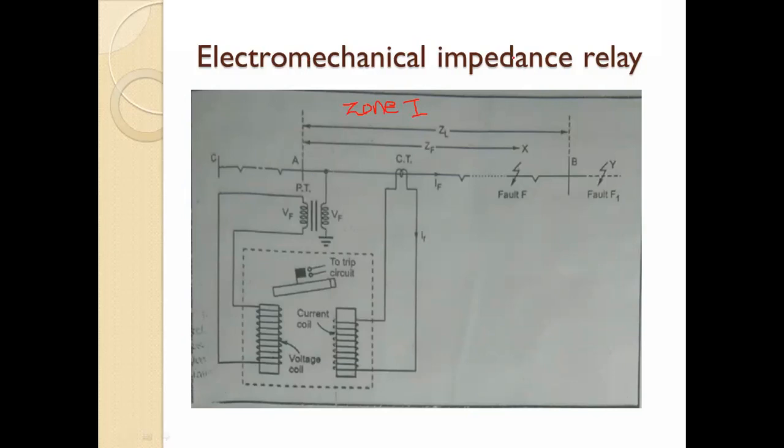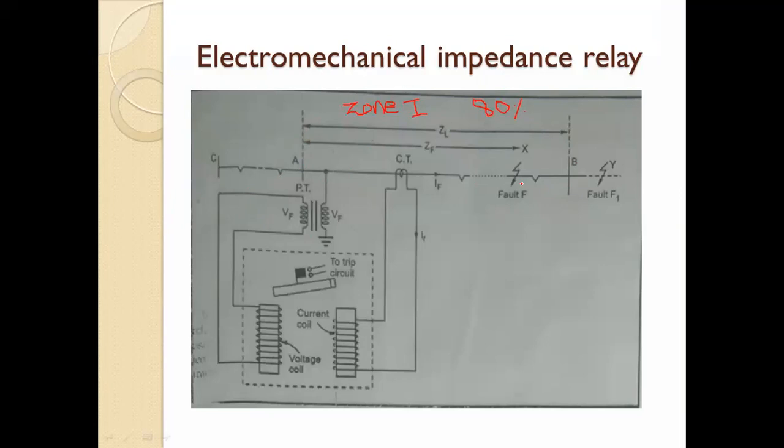So in zone 1, we are protecting 80% of the line. Ankita, correct, it is 80%. Remember, in zone 1 we are protecting 80% of the line. So here we are considering this A to B section, and we are using the zone 1 protection here.